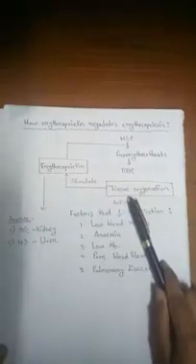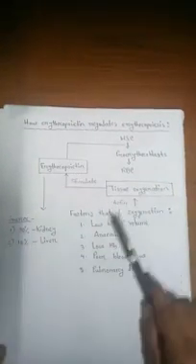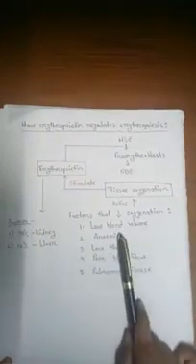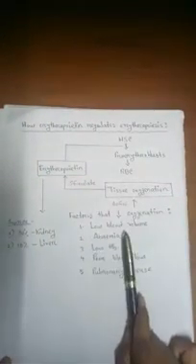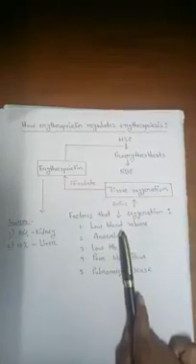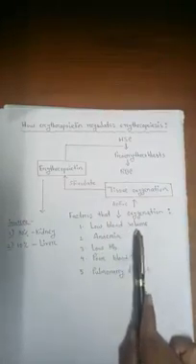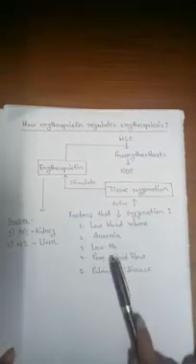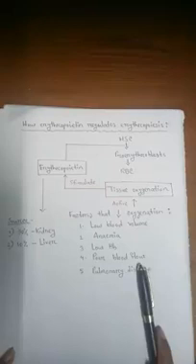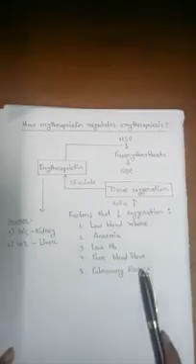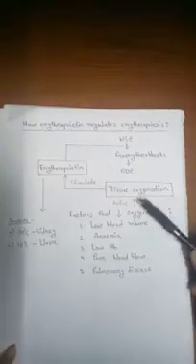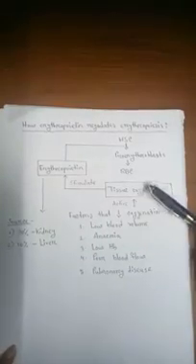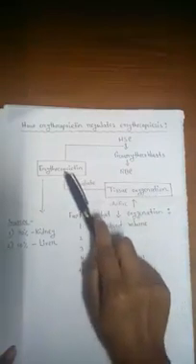When does our body get less tissue oxygenation? These are the factors that decrease the oxygenation in our tissue. In case of low blood volume, when the volume of blood is very low, the amount of oxygen in the tissue is decreased. Anemia, where we have low hemoglobin, poor blood flow, and other pulmonary diseases. What happens here? When these factors cause a low amount of oxygen inside the tissue, it stimulates the erythropoietin.